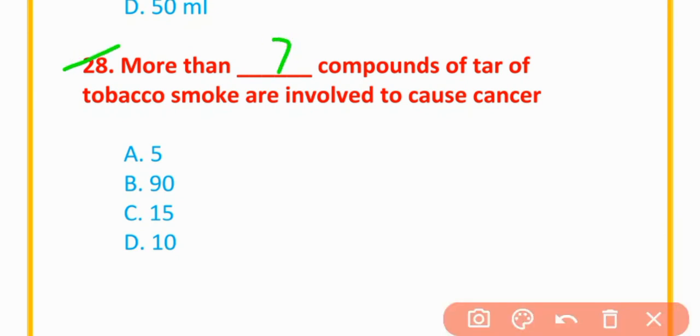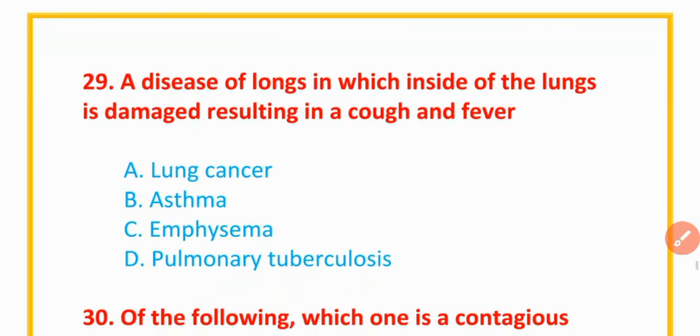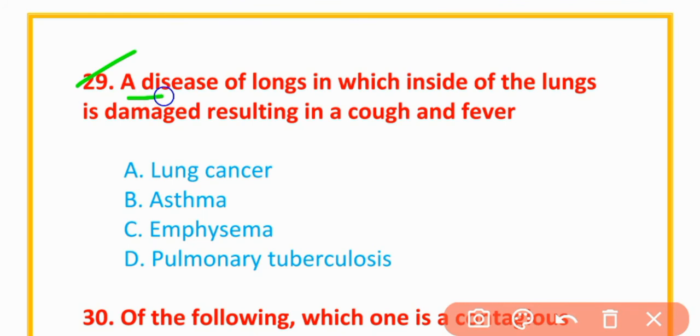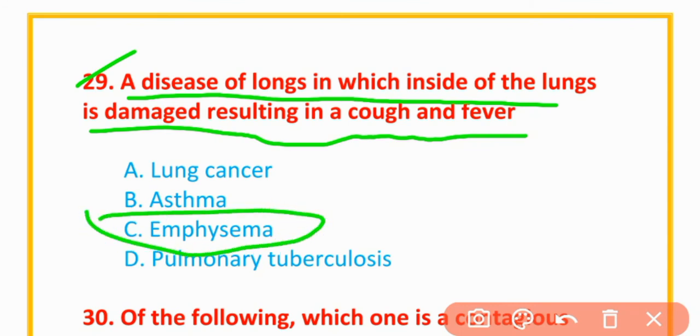MCQs number 28. More than compounds of tar of tobacco smoke are involved in causing cancer. Correct option is option D, 10. MCQs number 29. A disease of lungs in which inside of lungs is damaged resulting in cough and fever: correct option is option C, emphysema.